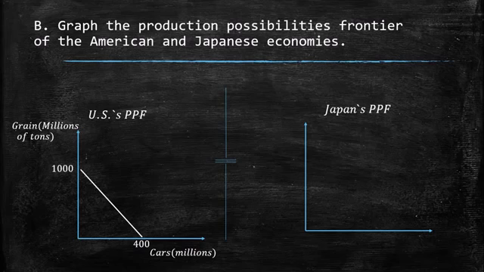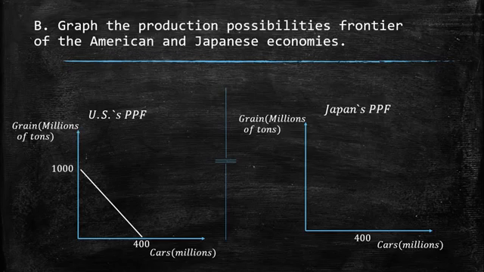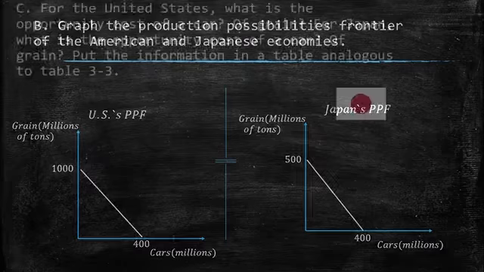On the other side, we have Japan's case. We have again the same axes, and the cars are still the same because there are 4 cars per worker, and there are 100 million people. On the other side, we have 500. Why? Because each worker produces 5 tons of grain per year times 100 million. We have as a result 500 grain measured in millions of tons if all of Japan produces just grain. So this is part B.